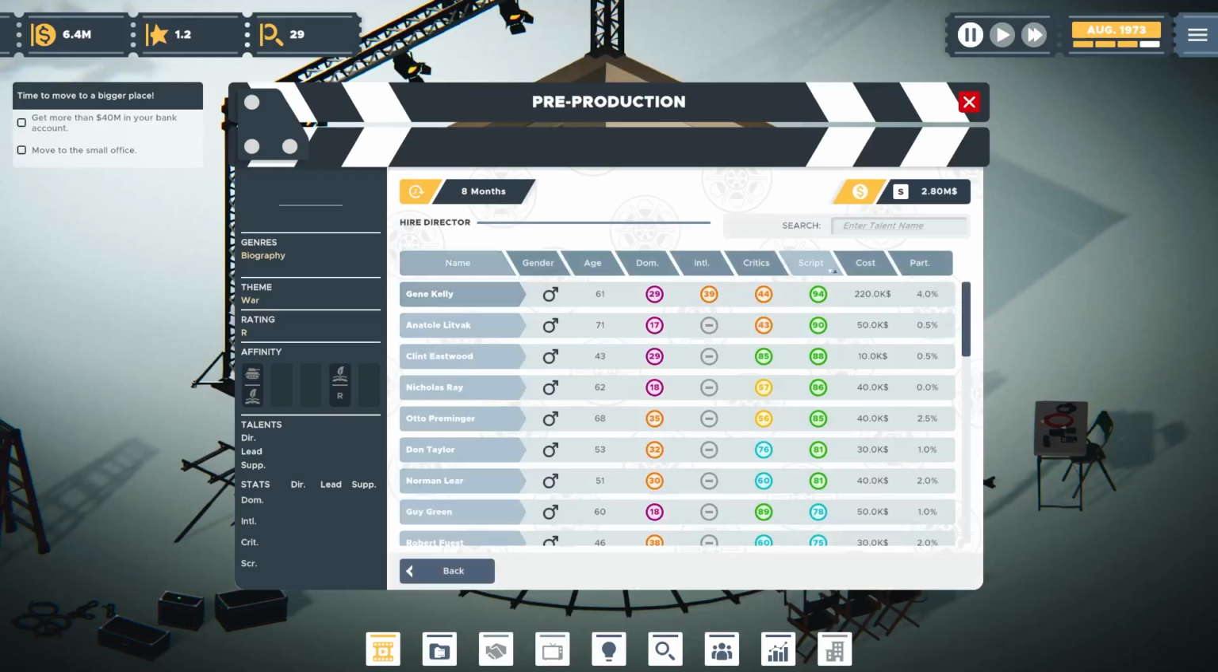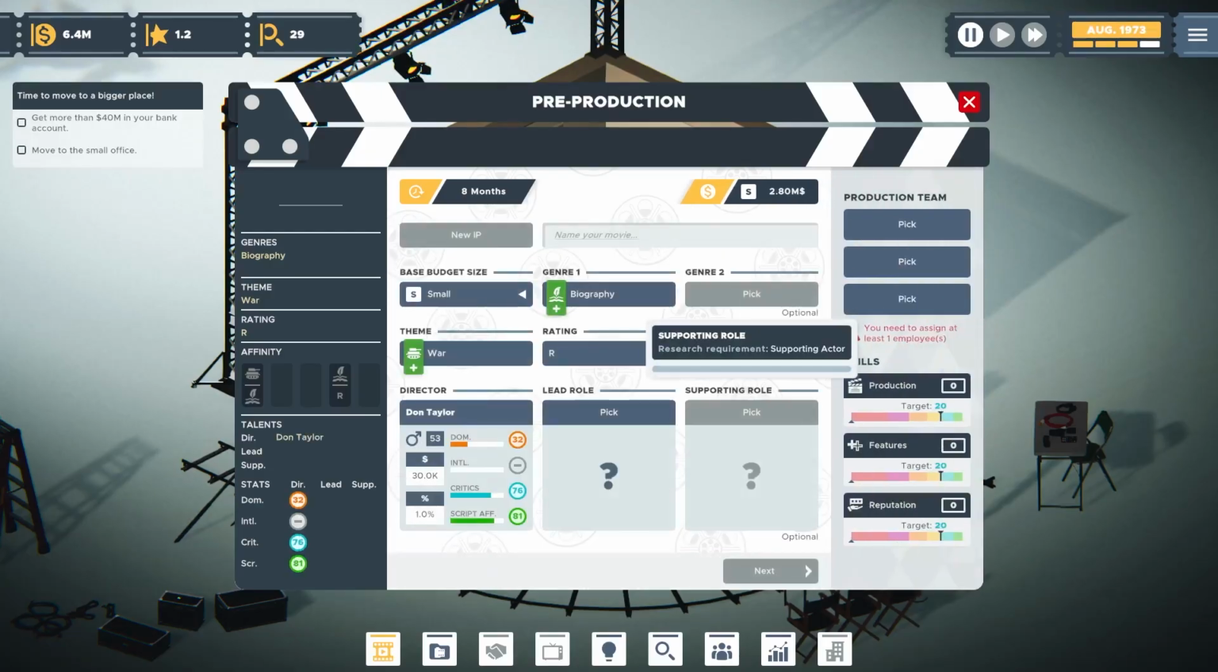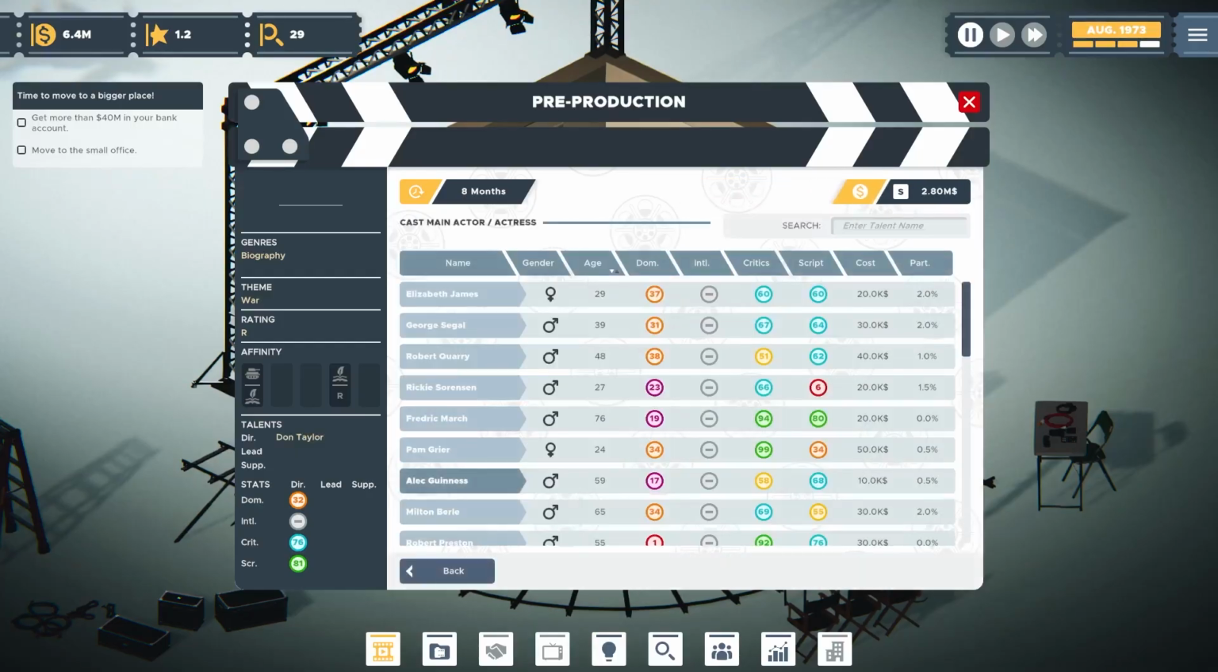And look at that, Gene Kelly. So you see here, we finally have a little bit of unlocking of international potential. Now that boots up the cost significantly, and right now we still don't have the ability to release movies internationally, so we'd be paying for something that's not really worth it. Don Taylor would do really good with the script. Pretty decent with critics and pretty decent domestic box office for what we need right now. It's $30K with 1% participation points on the back end. I cannot talk today. So that'd be good for directing.